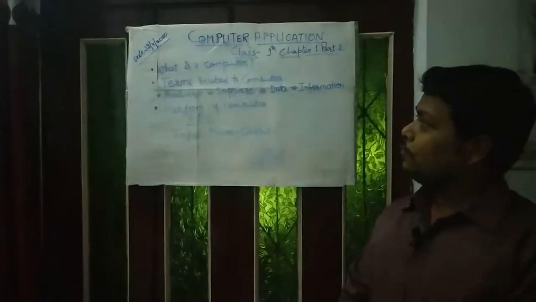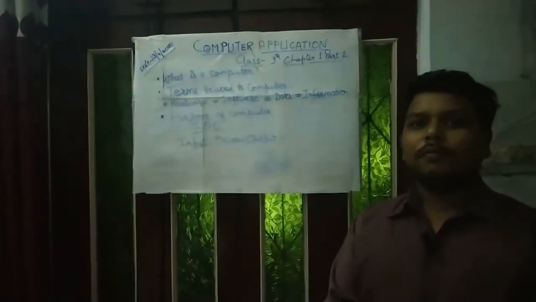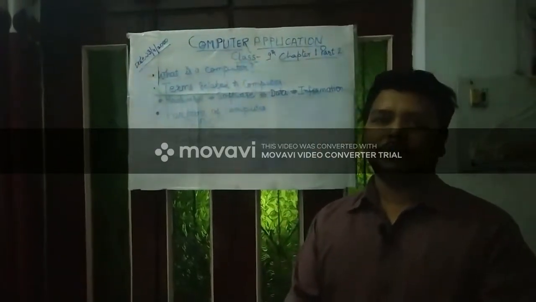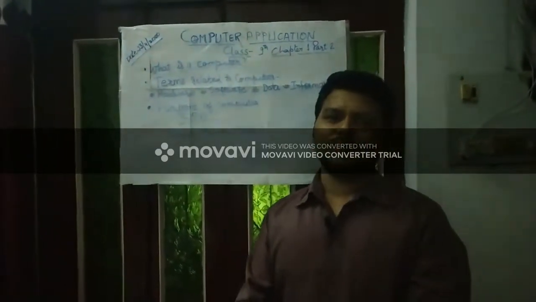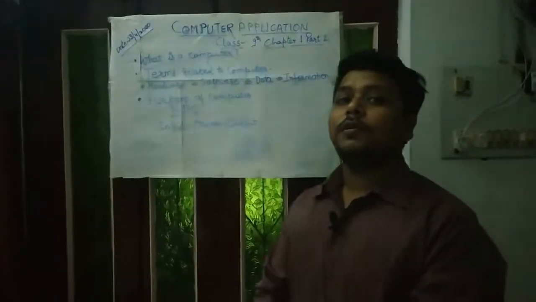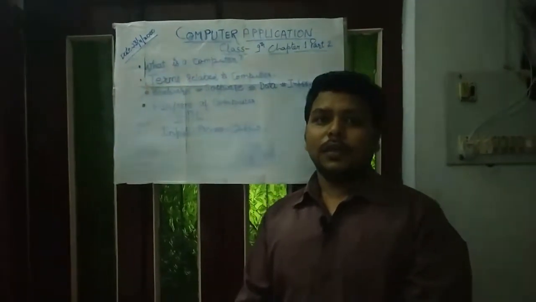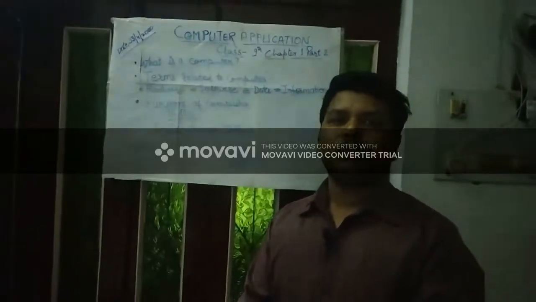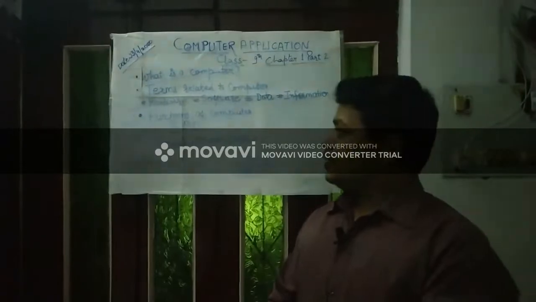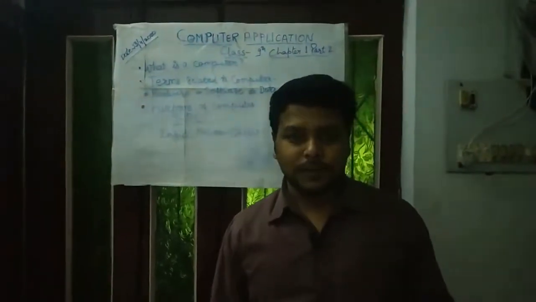Second, terms related to computer, like hardware, software, data and information. Data and information sound like the same word, but there is a little difference, or you can say a lot of difference between them. The next is function of computer, how a computer works, on which basis it works, which is IPO. Input Process Output, and this is the last topic. So we start with what is a computer.